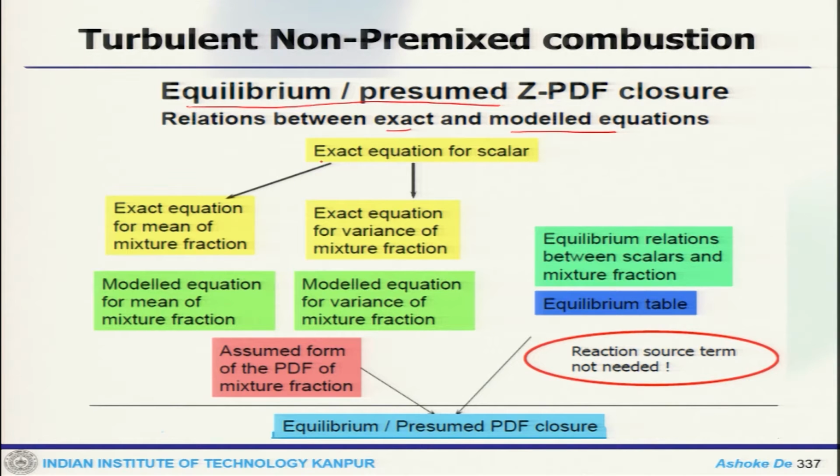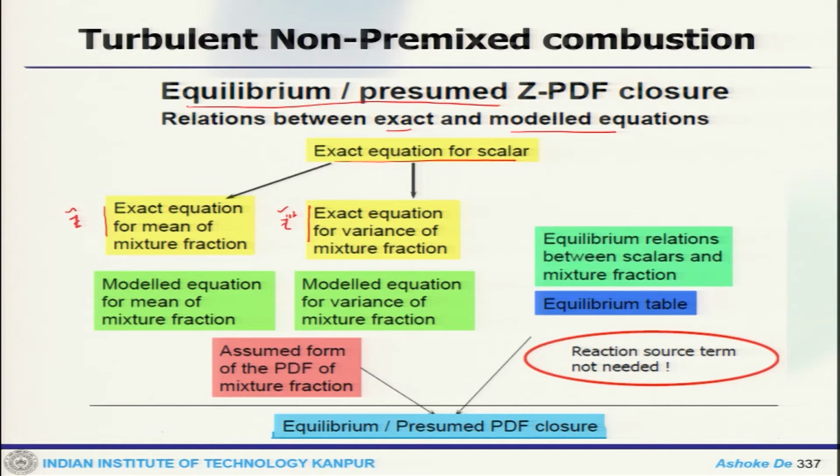So, we have exact equations for scalar, this is what we get. From there we get the exact equation for the mean and mixture fraction, and from there we also get the variance. That means this equation is for variance. So, we get the exact equation for that.